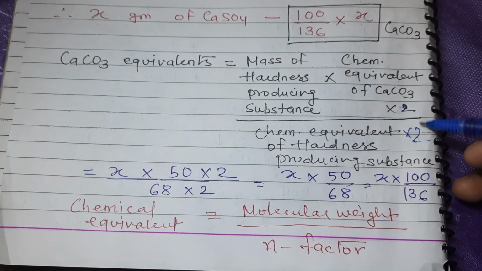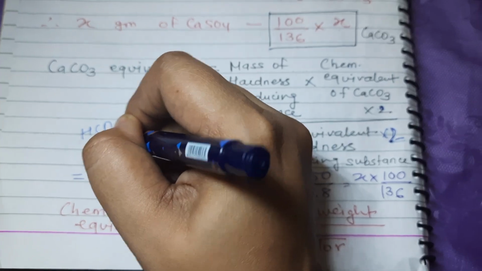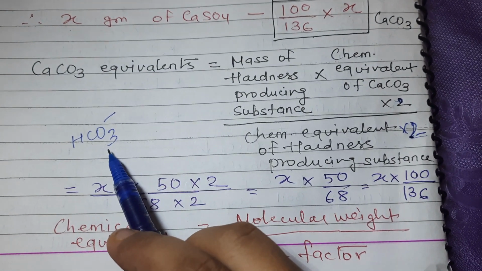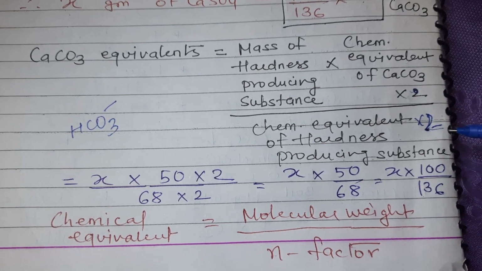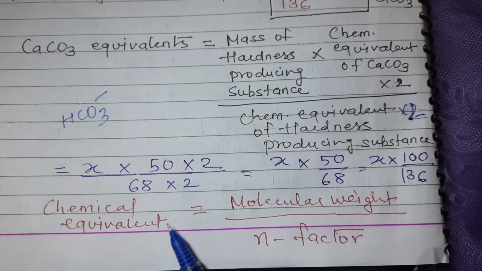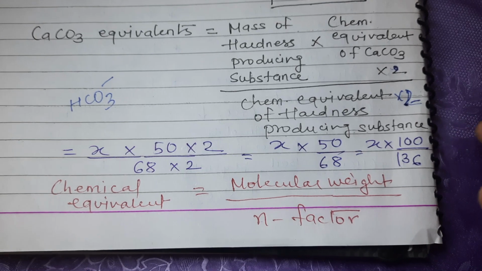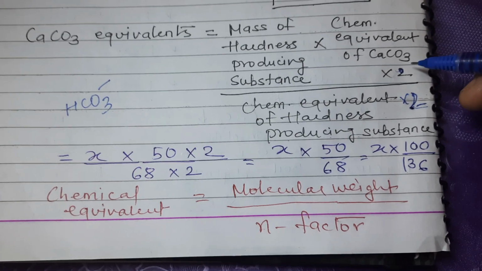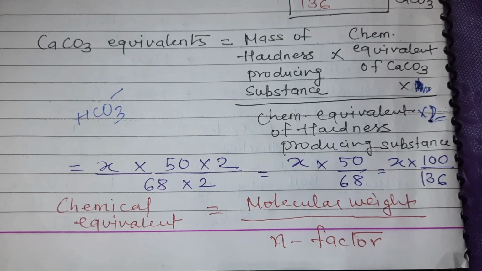Suppose in case of bicarbonate ion, the n factor is 1 for bicarbonate ion. So we need to multiply it with 2. So chemical equivalent is molecular weight upon n factor. After getting the chemical equivalent, we can convert any hardness producing substance into its calcium carbonate equivalent, and we can get it converted like this.